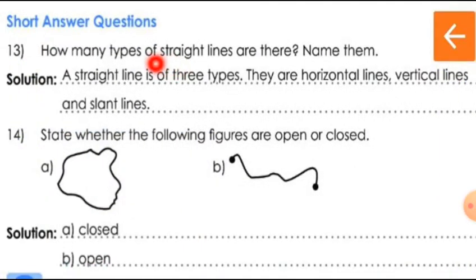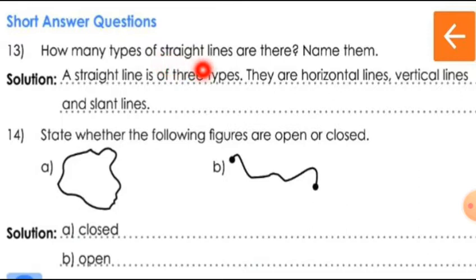Now, next question. Short answer questions. How many types of straight lines are there? Name them. How many types of lines do you know? Yes, and here it is asking about straight lines. So, curved lines we need not mention here. We know curved lines are the lines which are not straight.